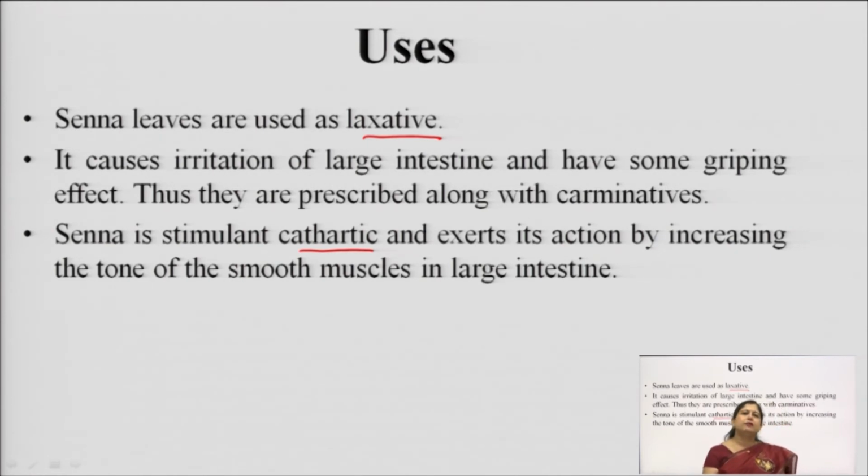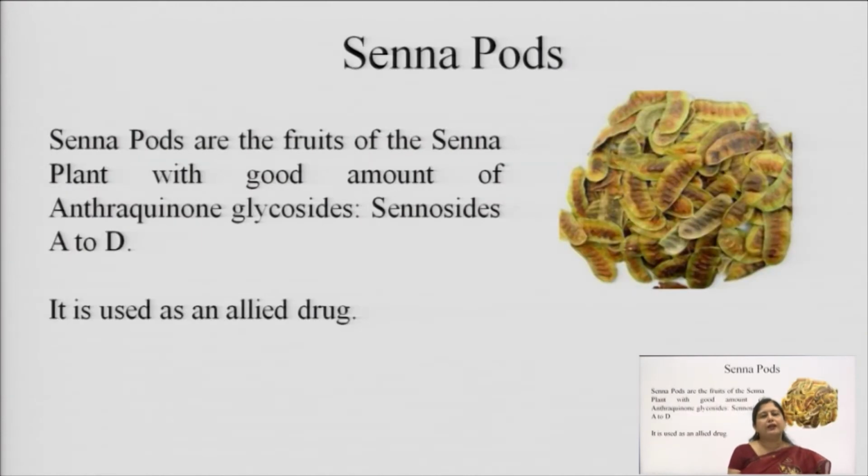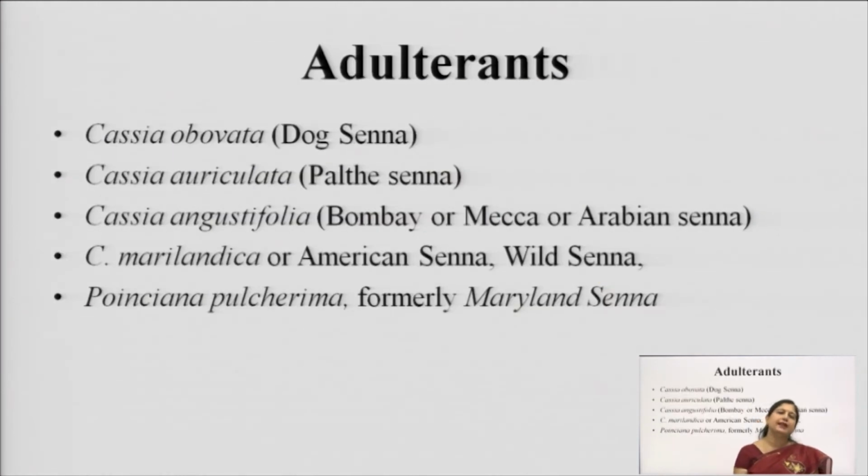And because of the irritation which it causes to the large intestine, it is normally combined with certain carminatives like tincture of cardamom, which we had discussed in the last class. Senna pods are also an allied drug of the senna leaves. Pods are normally considered to be the fruits of the leguminous plants. So, these pods or fruits also contain the anthraquinone glycosides A to D, because of which they can be used as an allied drug of senna.